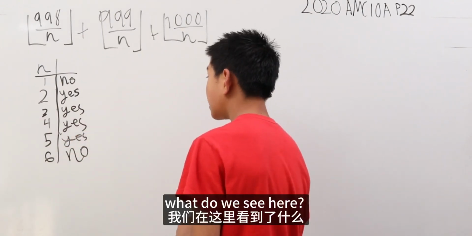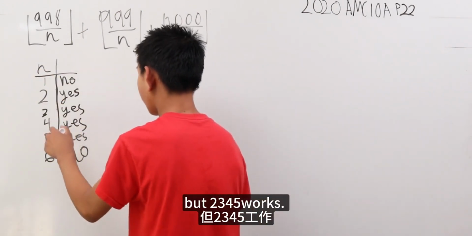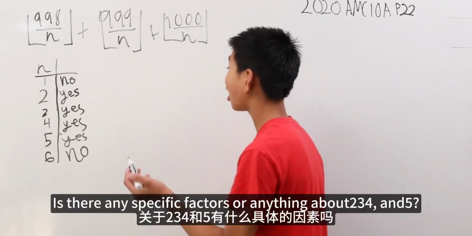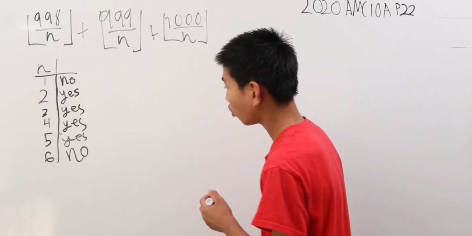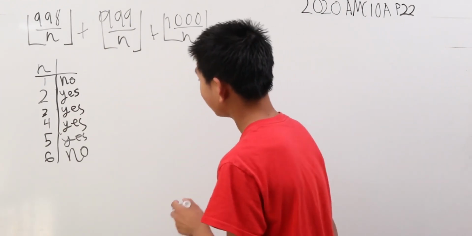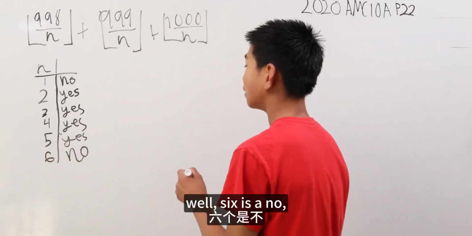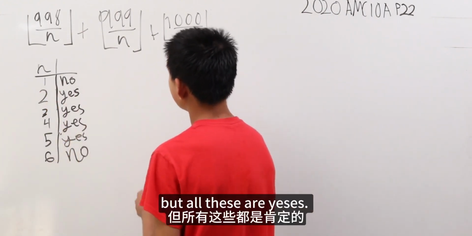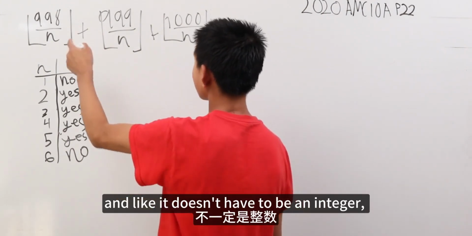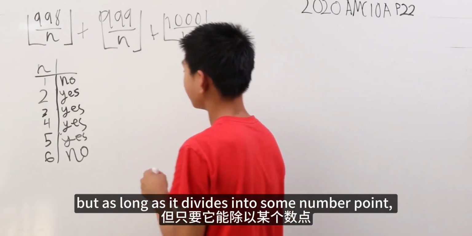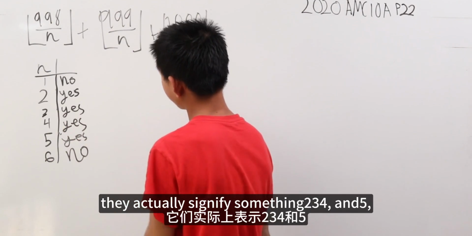Well, what do we see here? 1 does not work, but 2, 3, 4, 5 work. Is there any specific factor or anything about 2, 3, 4, and 5? Well, there actually might be. 6 is a no, but all these are yeses. And that means that n doesn't have to be an integer, but as long as it divides into some number, point something, we get rid of the point. All these yeses actually signify something.